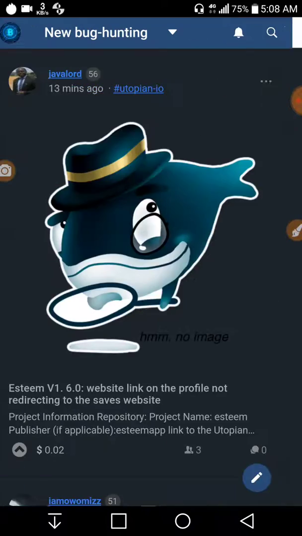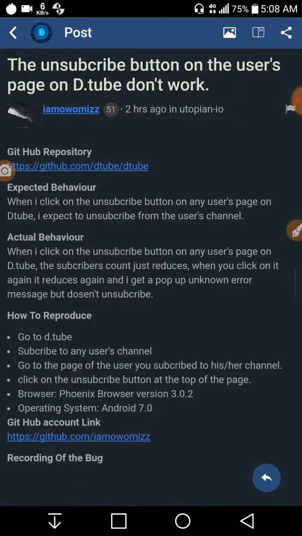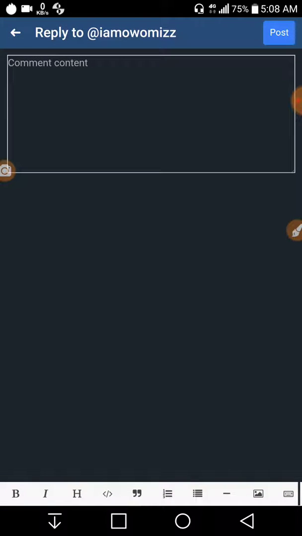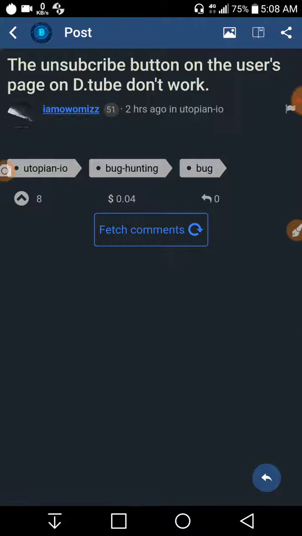So let's try it again. Say I'm in a post. I want to write a comment, but then I don't want to write it. So I hit the back button provided by the eSteem app. Okay, it's not working. So let's try my Android phone back button, and boom, this page is blank. There is nothing here. As you can see, guys, the content is not here. So this is the bug.